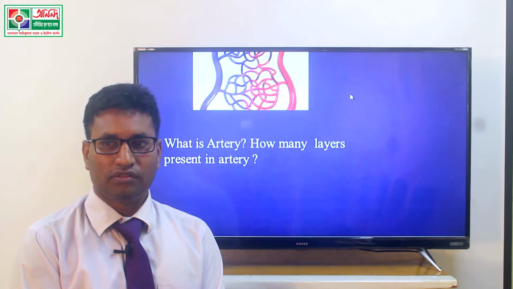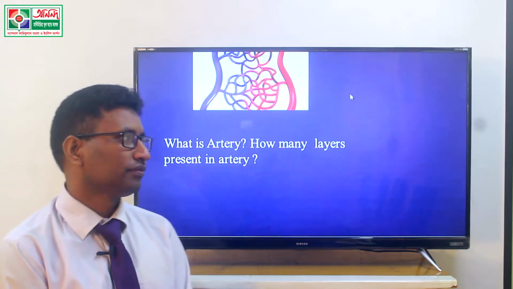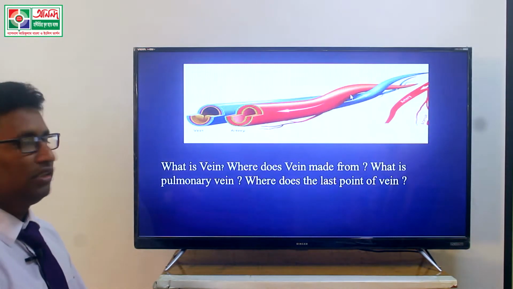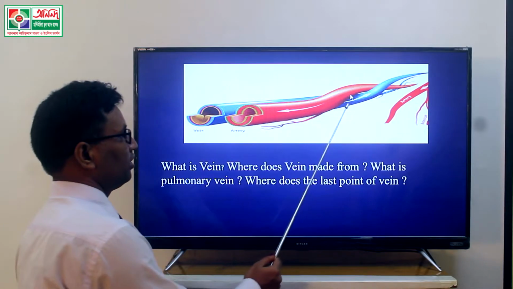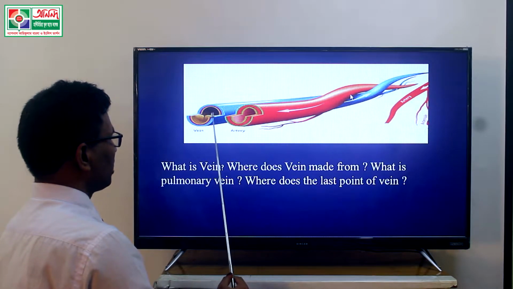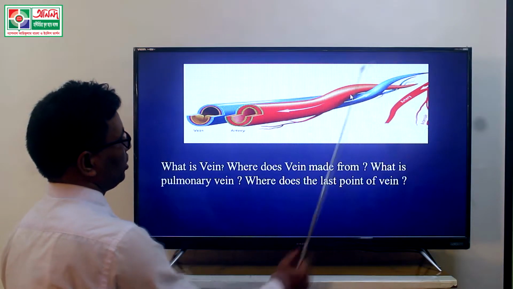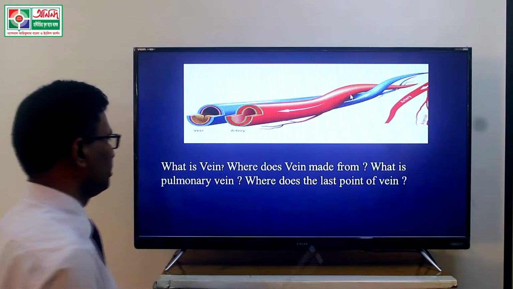Tunica interna is the inner layer of the artery. Another figure mainly shows the vein. These are the veins, shown with a blue-like structure, and the red-like structure is the artery.